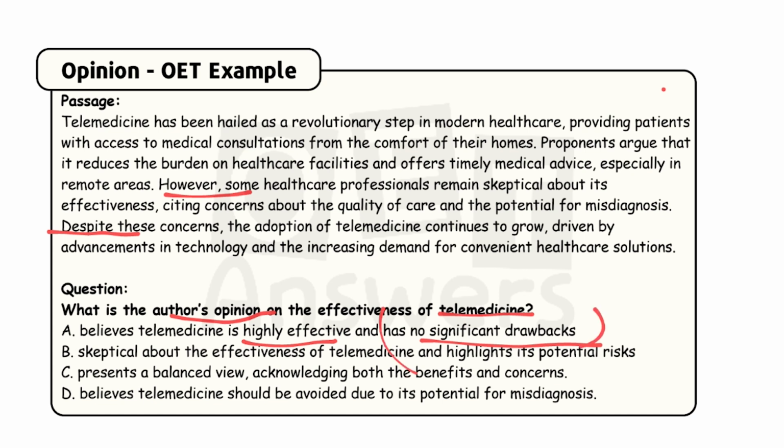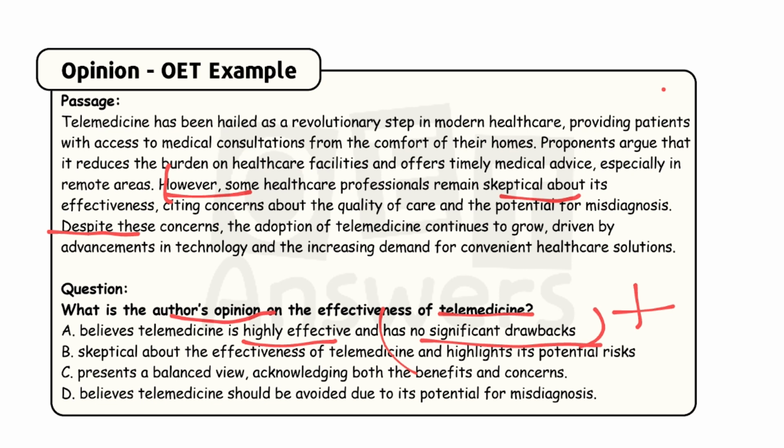If you see the passage after the contrast word, that is "however," on the fourth line: However, some healthcare professionals remain skeptical about its effectiveness. So we cannot directly say there are no significant drawbacks, because some healthcare professionals remain skeptical, right? So we cannot choose answer option A as the author's opinion. You can eliminate it. Half of the information will not determine the exact answer. A full sentence, full information given in the answer option, would be right.